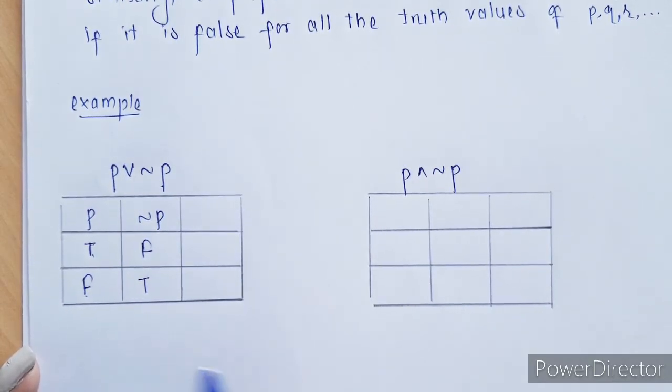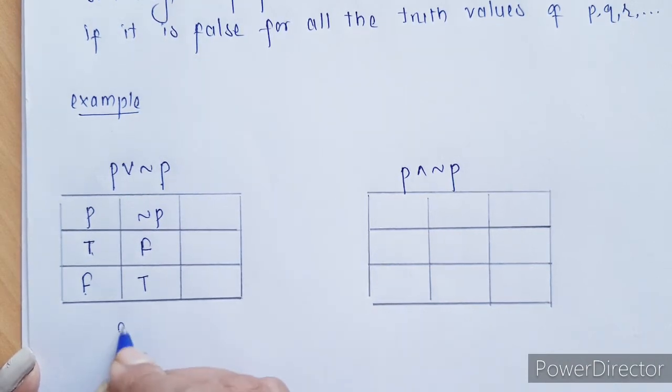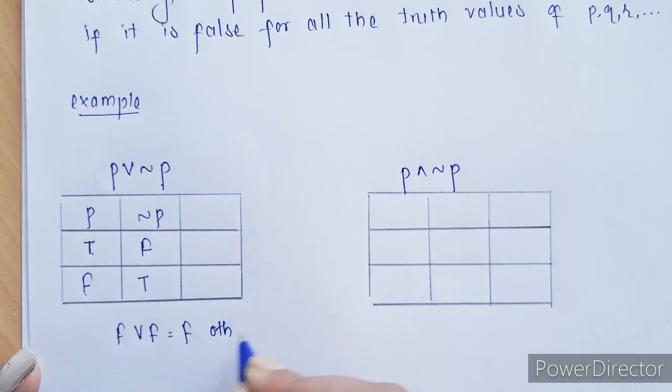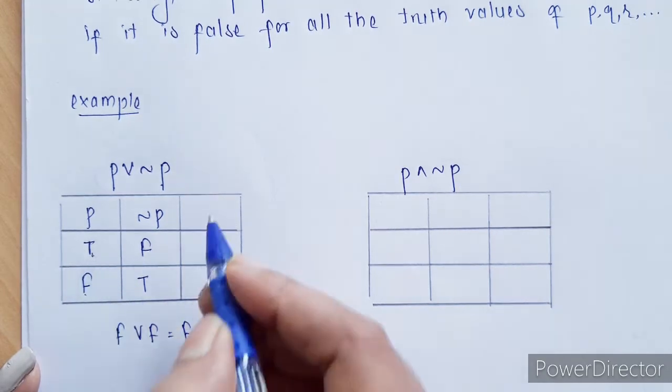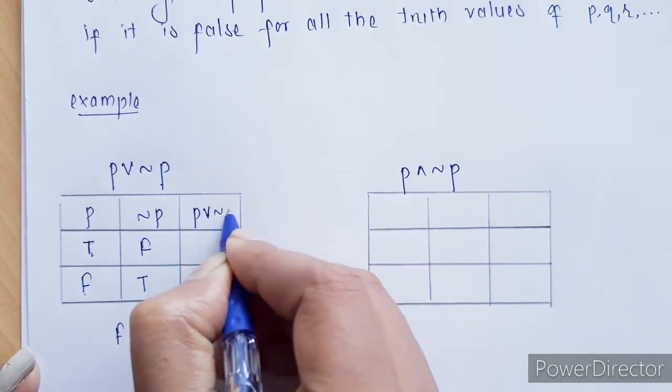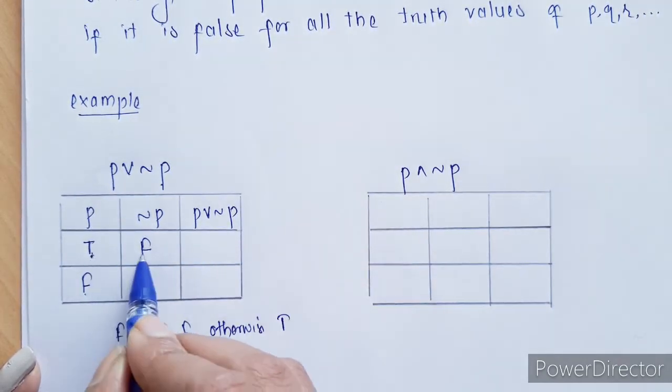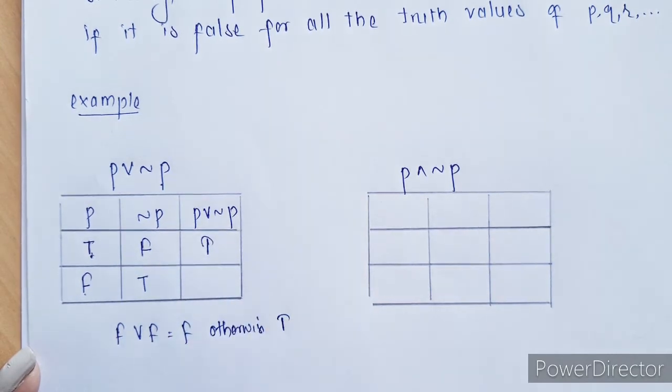So in case of or, false or false is false, otherwise for all other cases it is going to be true. So that's P or negation of P. True or false is going to be true, either-or case, and false or true is also going to be true.